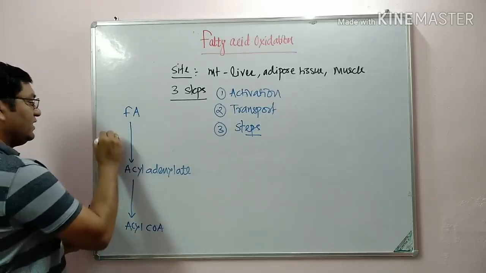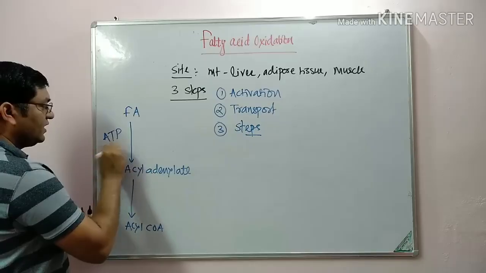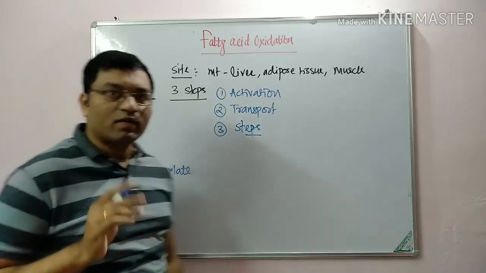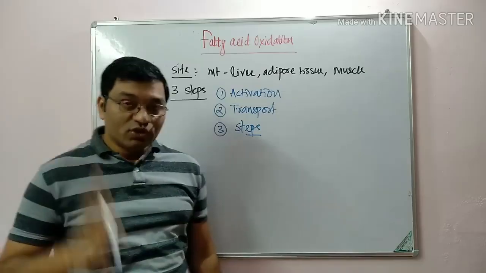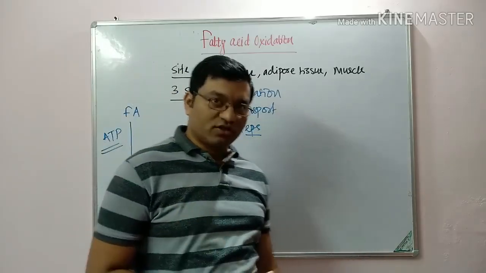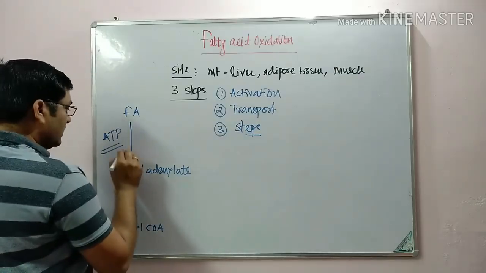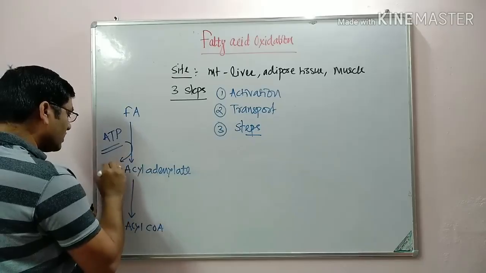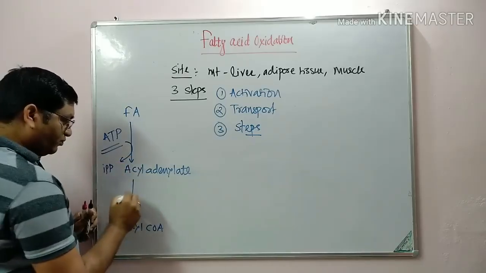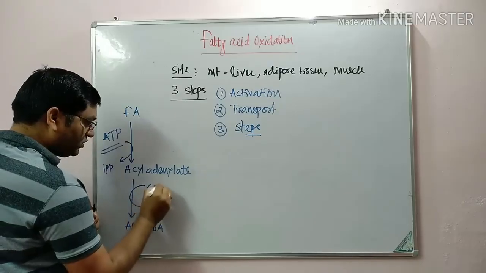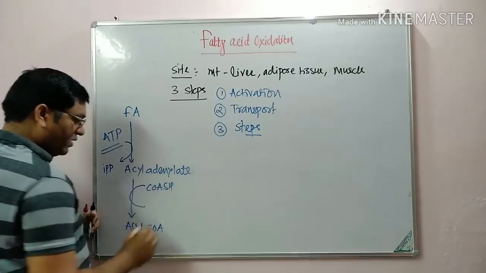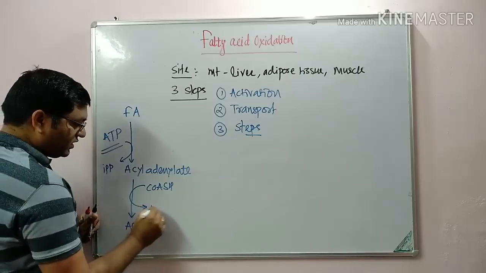This requires ATP. In this reaction, ATP is converted into inorganic pyrophosphate. So there is utilization of two high energy bonds in the activation. There is utilization of coenzyme A and liberation of AMP.